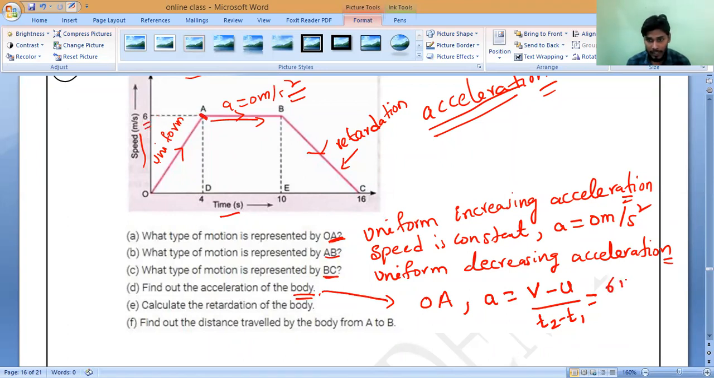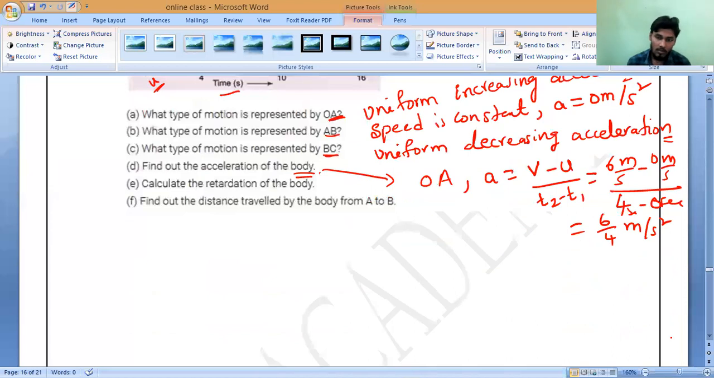6 meters per second, minus the initial velocity. Where is it starting from? It is 0. This is U and this is V. So 6 minus 0 meter per second, divided by the final time, which is 4, minus the initial time, 0 seconds. So it equals 6 by 4 meter per second square. That is the acceleration. Yes or no?